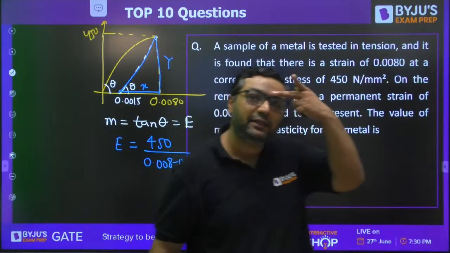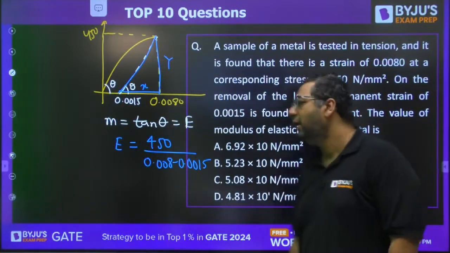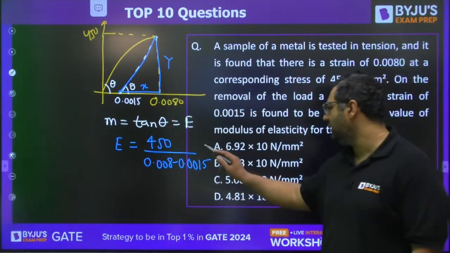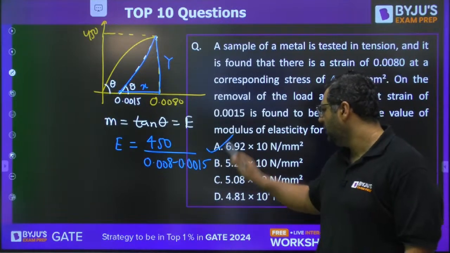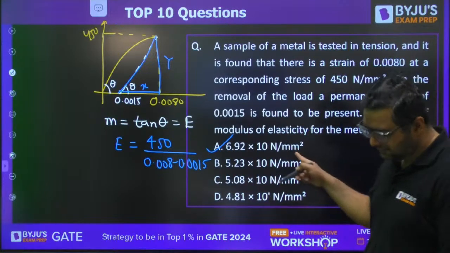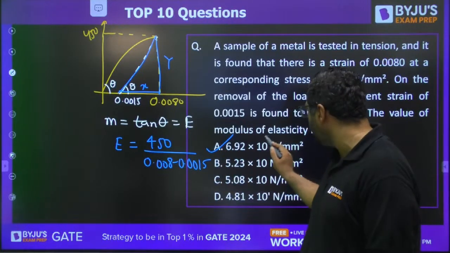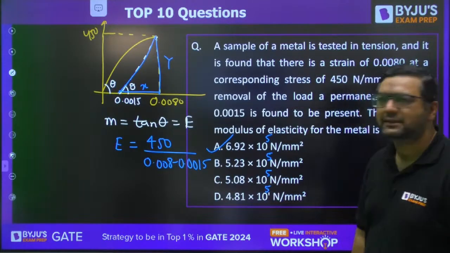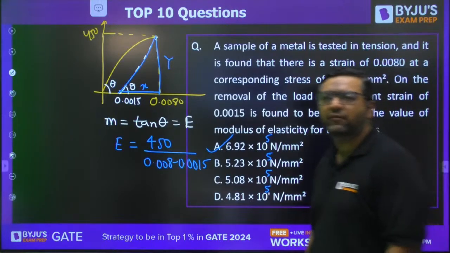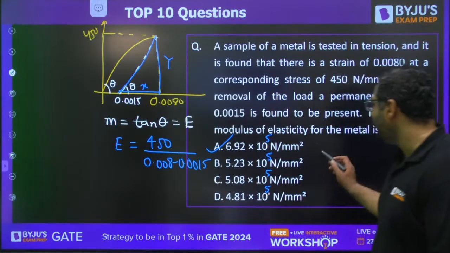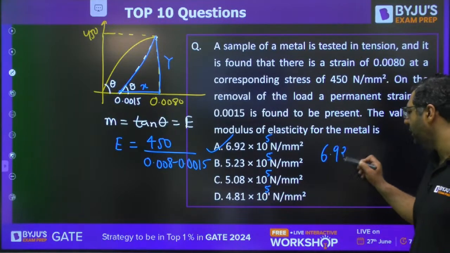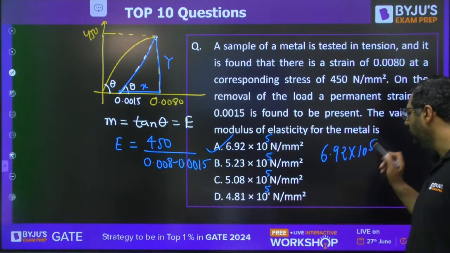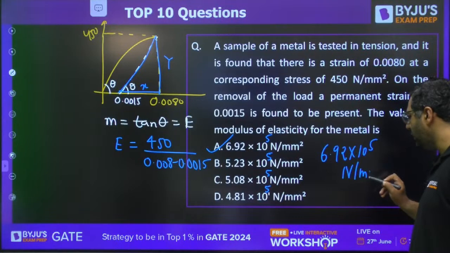Jaya Krishna is saying the answer is A. Very good, Jaya. Whatever Jaya is saying, the answer is correct only. But I feel the power is missing here. The power will be 10 to the power 5. Yes, very good, Nirved. The answer will be 6.92 into 10 to the power 5 Newton per mm square.